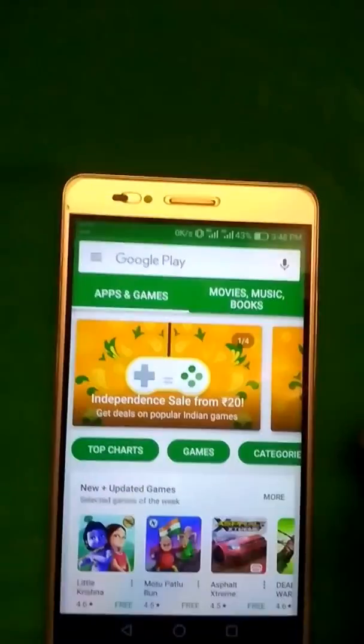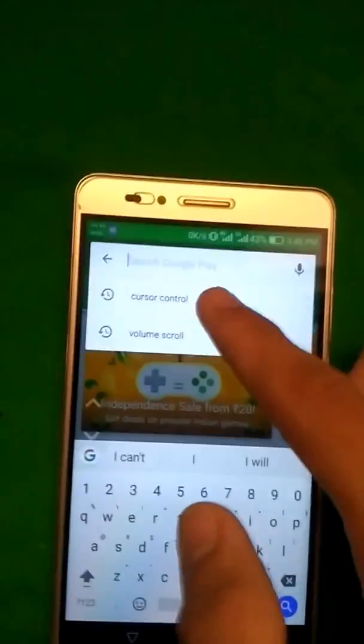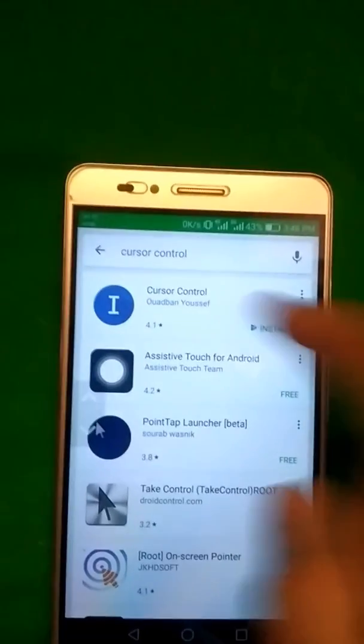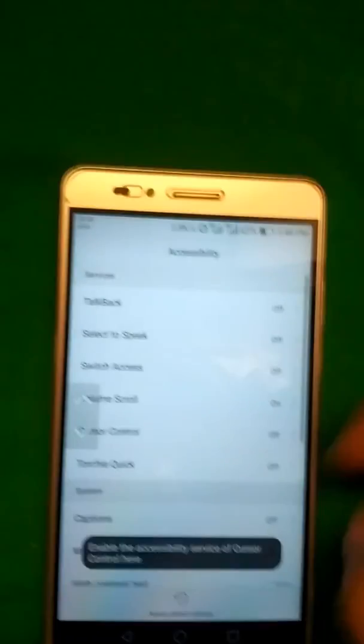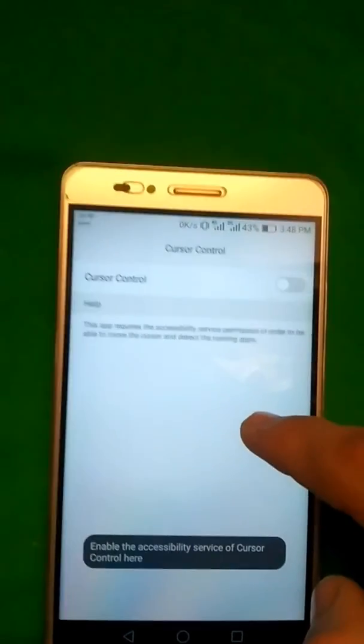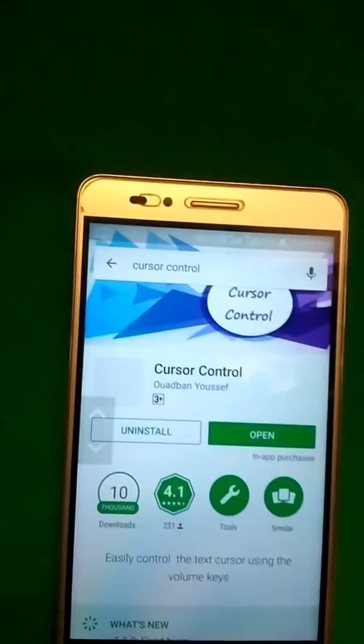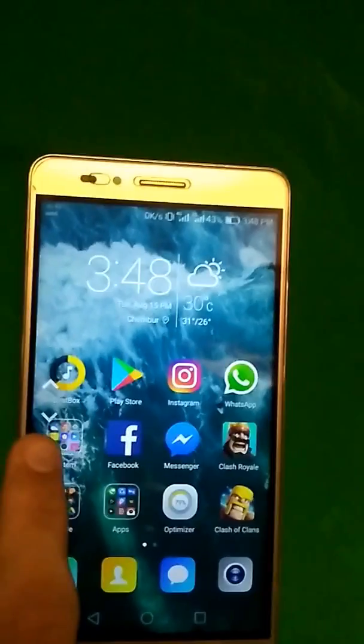So the next item on the list is Cursor Control. I have also downloaded it already, so I will open it and enable it. Cursor Control here, enable. So this app will work like this. I will show you how it works.